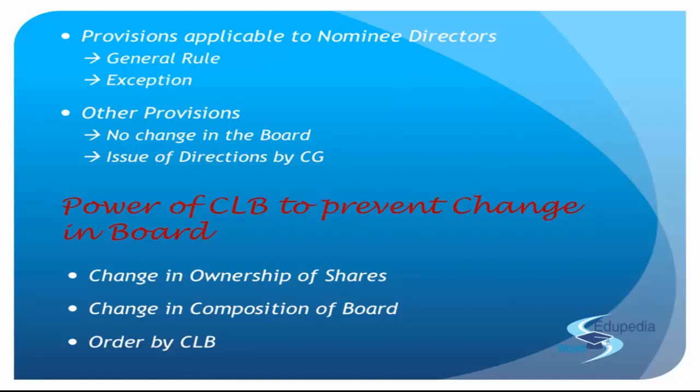Then what will happen is that he will direct the company for his benefit and that will be prejudicial to the interest of the public. So somebody is raising that alarm. Somebody is complaining to CLB about that. Right? Then what is the power of the company law board in that case? The company law board again will come up to make an inquiry. Whatever these people are saying, whatever they're complaining, is that true?